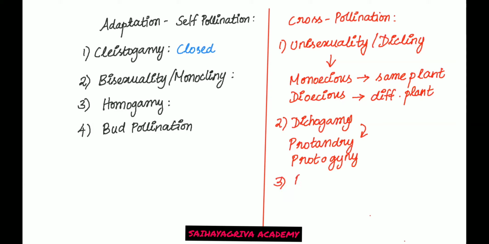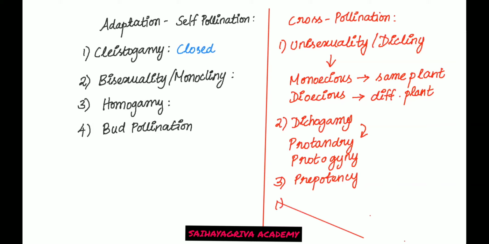Third is prepotency. Prepotency is you have two kinds of pollen. You have self pollen and foreign pollen. Self pollen is the pollen of the same flower or of a different flower of the same plant. Foreign pollen is totally a flower of different plant. Usually the foreign pollen will develop germ tube or the pollen tube more easily than the self pollen. So that condition is called as prepotency. Okay.